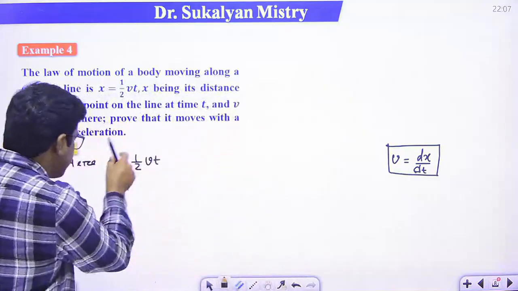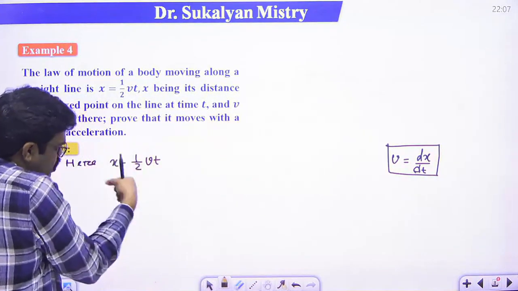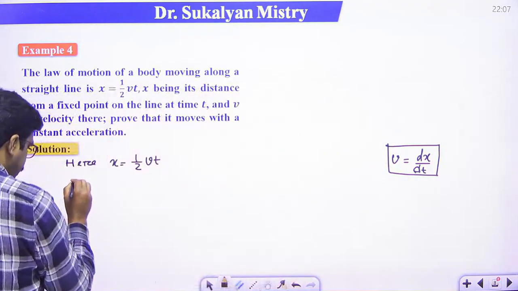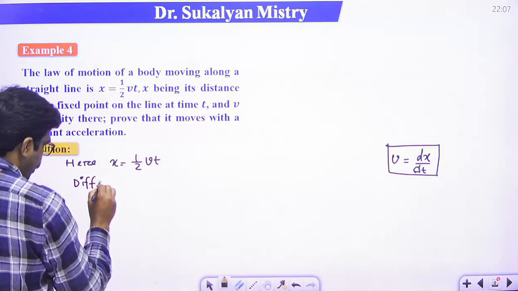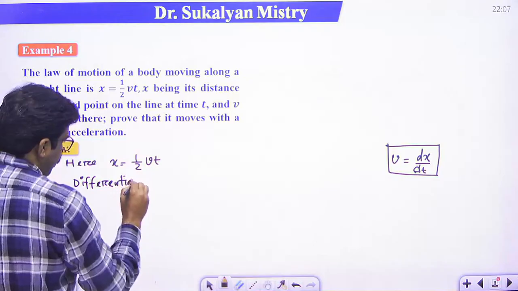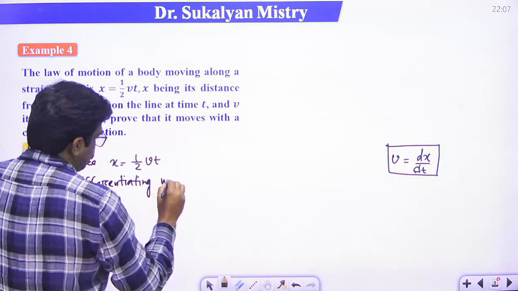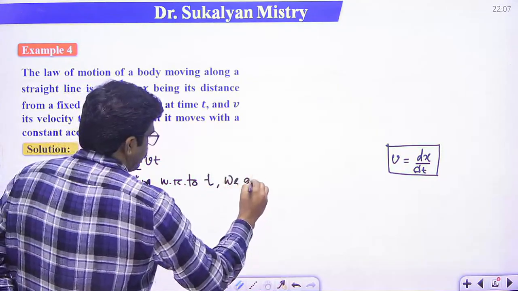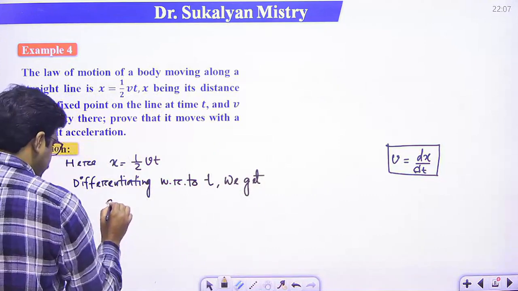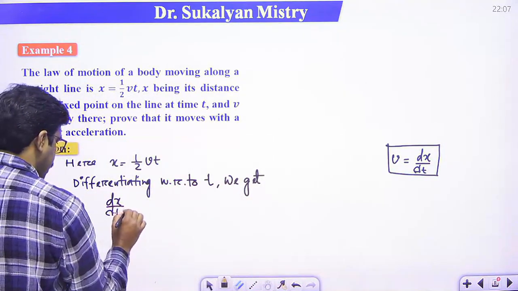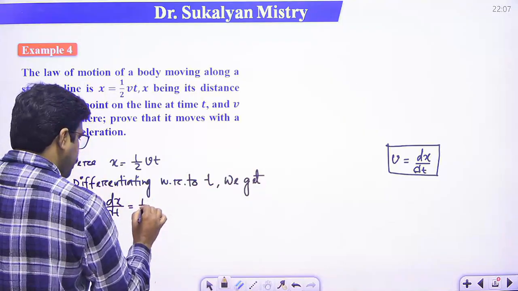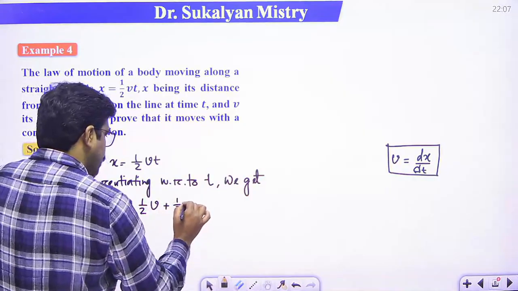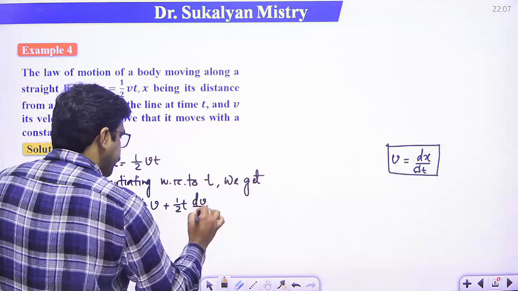Now the expression is x is equal to 1 by 2 vt. So now differentiating with respect to t, we get dx/dt, so this will be 1 by 2 v plus 1 by 2 t, where t is constant, dv/dt.